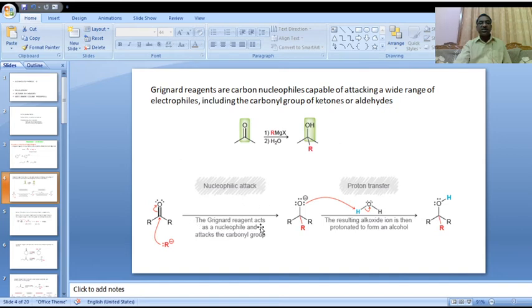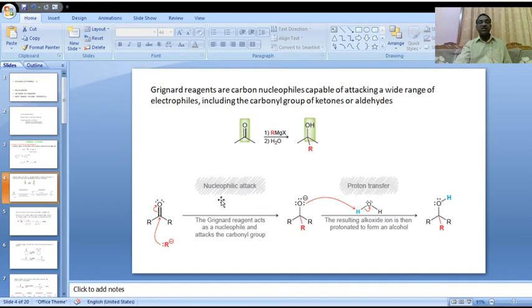The Grignard reagent acts as a nucleophile. In this particular reagent, R minus and Mg plus X break apart. That R minus acts as a nucleophile.